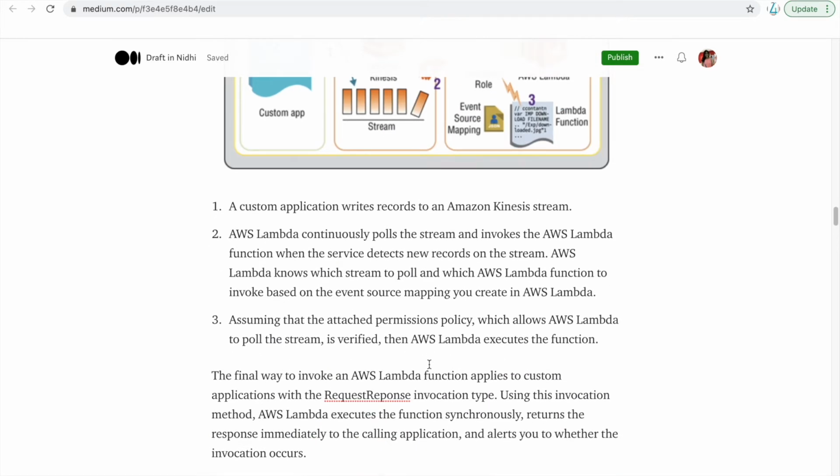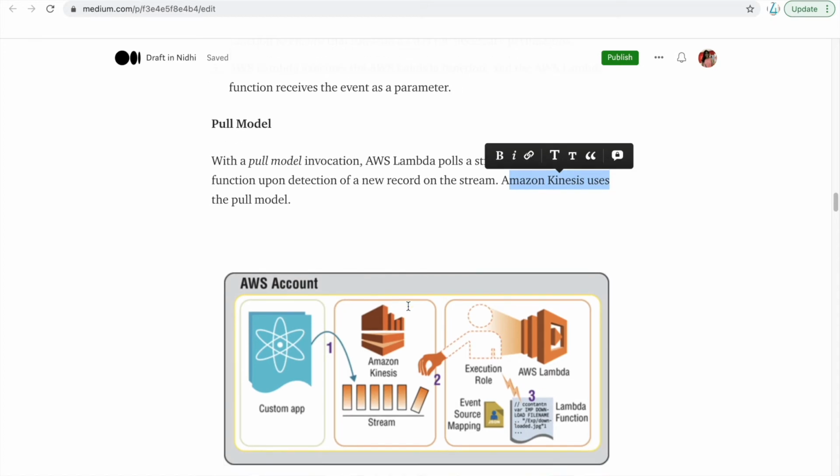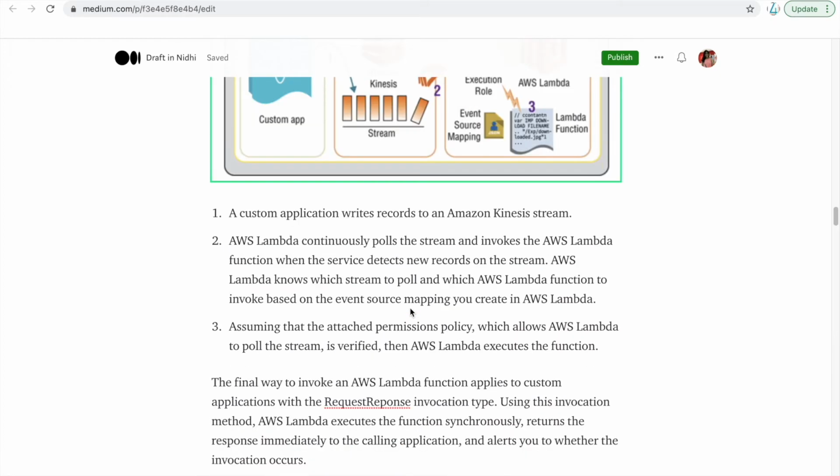And the final way you can invoke an AWS Lambda function is using the request response invocation type. Using this, AWS executes the function synchronously. That means it responds immediately to the calling application and alerts you whenever the invocation occurs. So these are the two things, the push model and the pull model, for how your lambda function gets triggered.